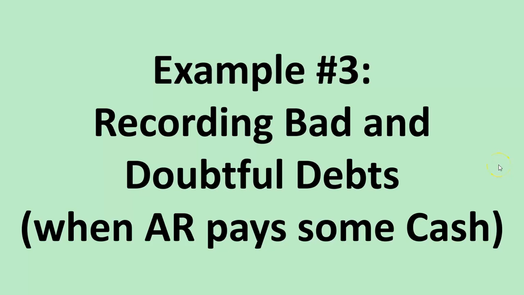The final example we need to plan for with bad and doubtful debts is example number 3. What do we do when an account receivable who goes bankrupt actually pays some of the amount owing? But it doesn't matter because we are always going to follow our 3 steps of the income statement approach.